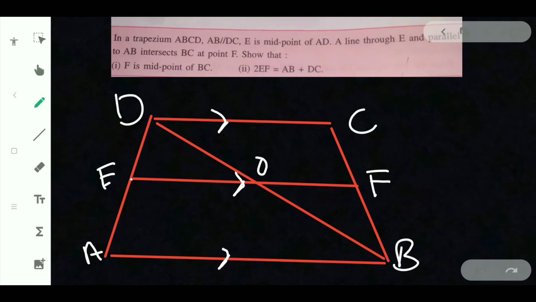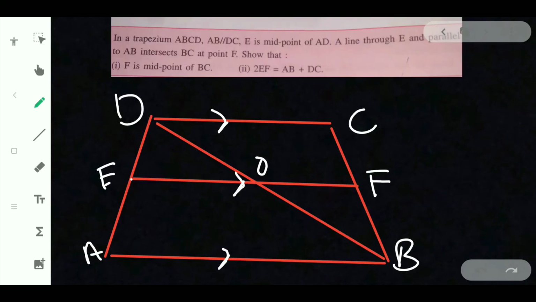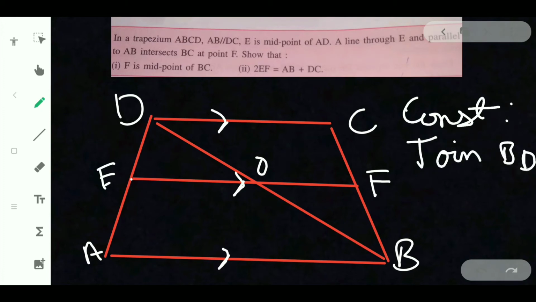Let us write the proving part. Consider triangle ABD. First of all, there is a construction, that is join BD.